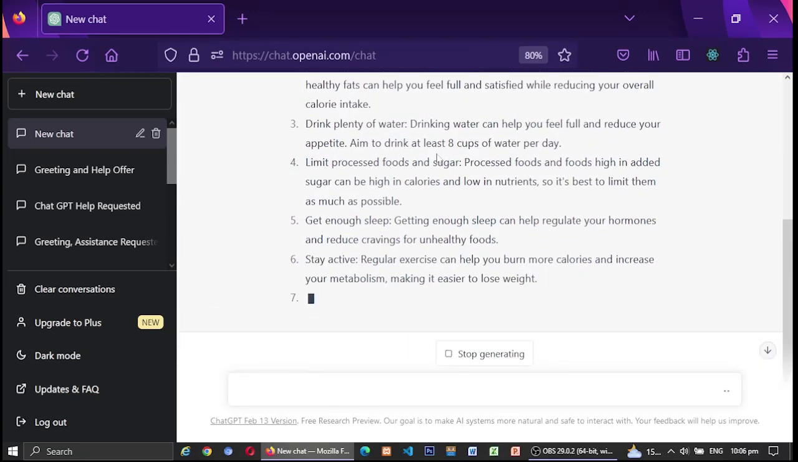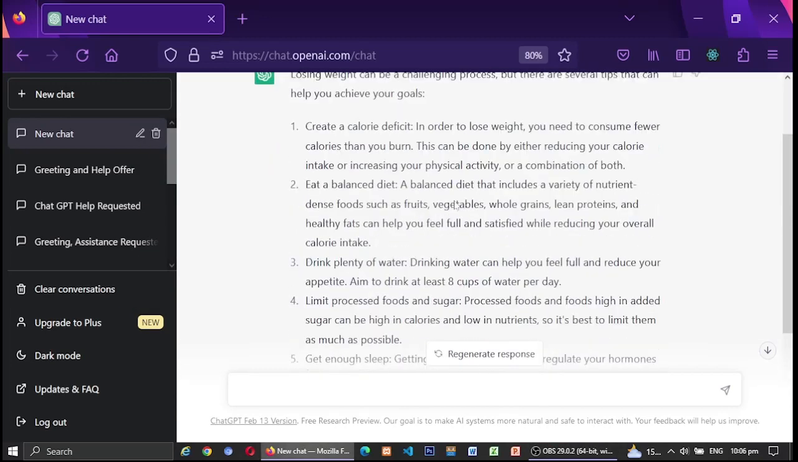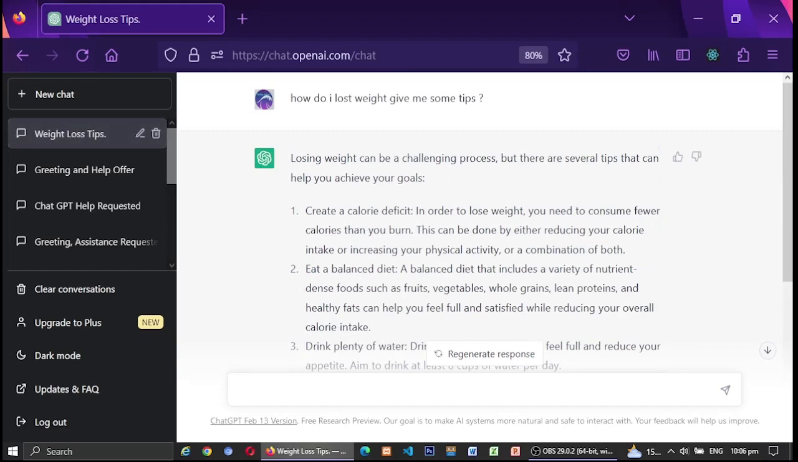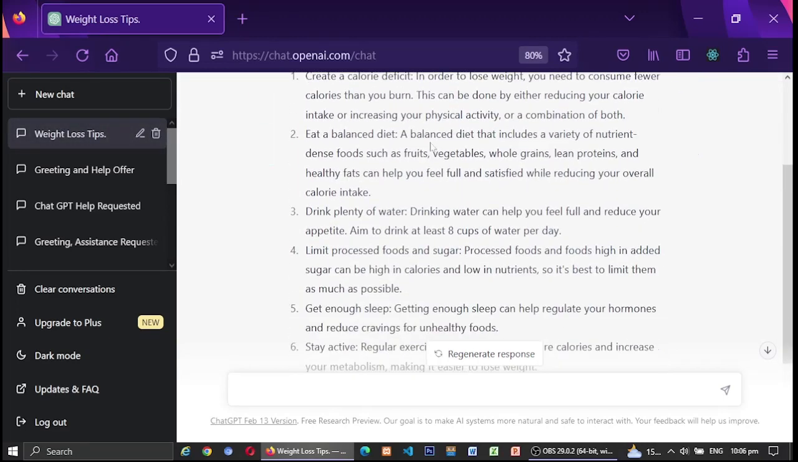Now you copy all of this text and this is your script for a YouTube video. I will show you the software where you can make a video from this ChatGPT generated script. So let's get into it.